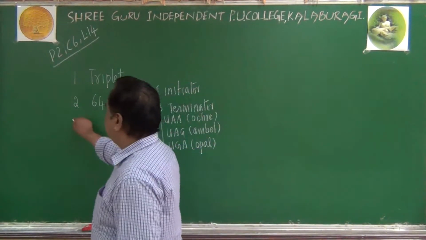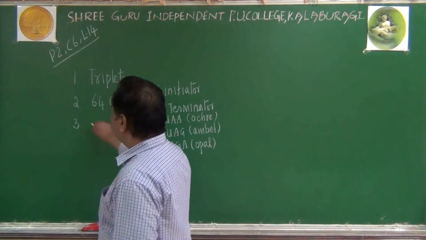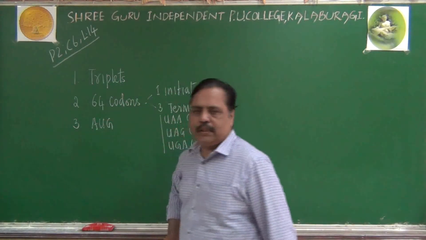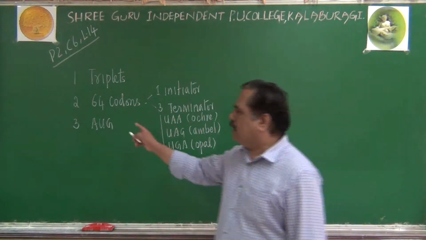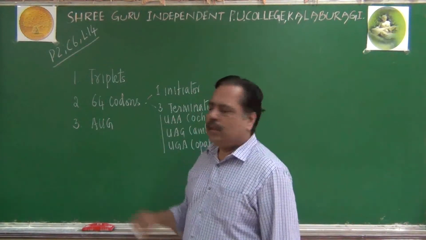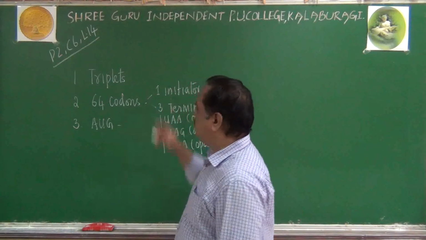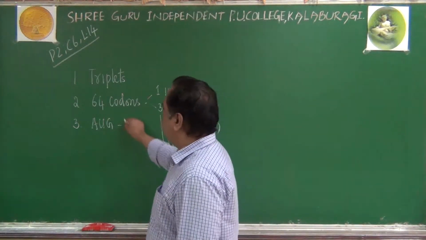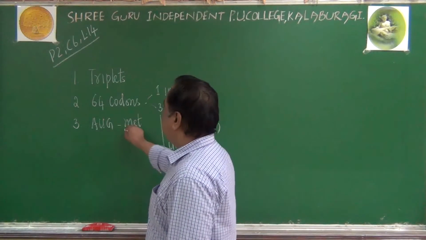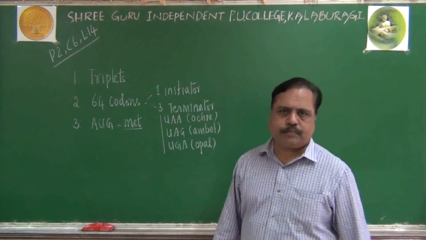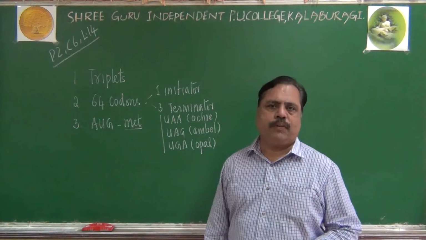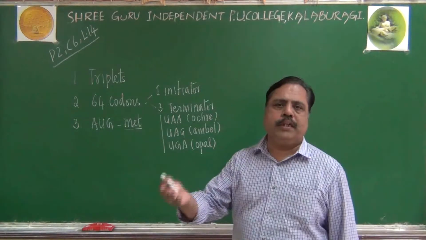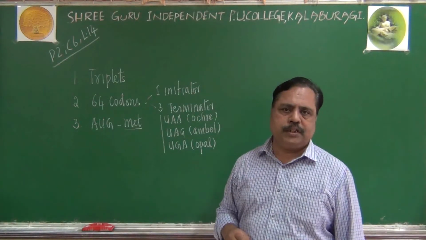I told you another point. The initiator codon will always be in the form of AUG. It has a dual function also. One thing is it will initiate the process of translation, and another thing is it will code for the amino acid methionine also. So it can code for methionine as well as initiate the process of translation.